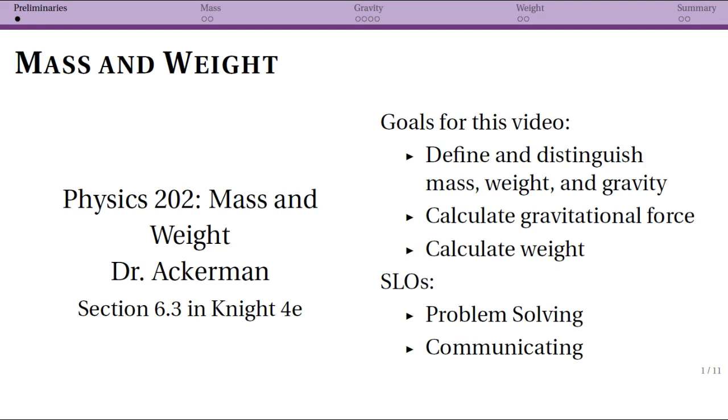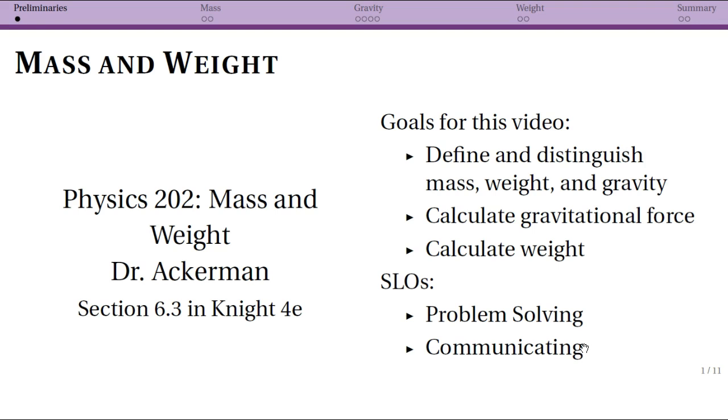And later on in problems, this will reappear and we'll deal with it more explicitly, but for right now, we're just going to try to understand where it comes from. So the learning outcomes here are largely related to problem solving. Again, when we do problems, we might need to be calculating gravitational force or weight, and in that case we need to understand which one we're actually trying to calculate.